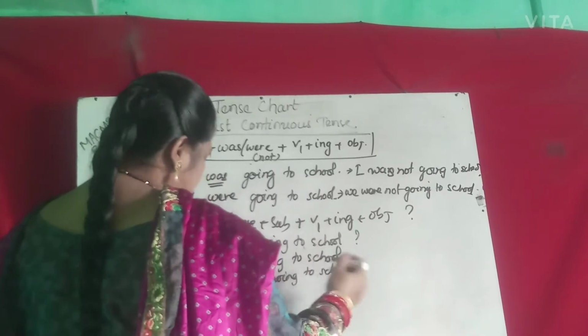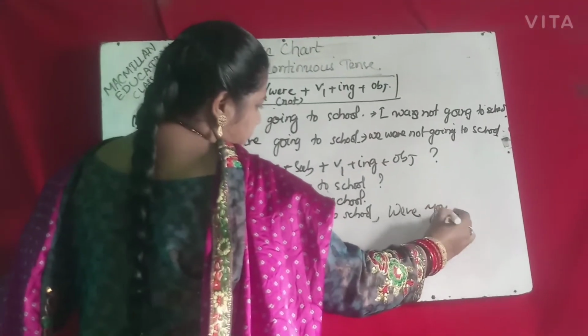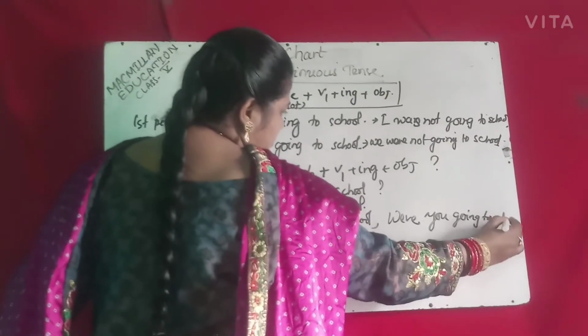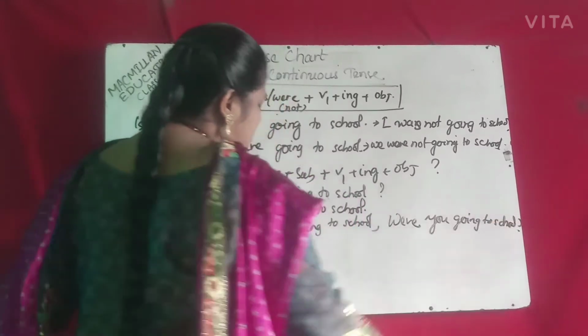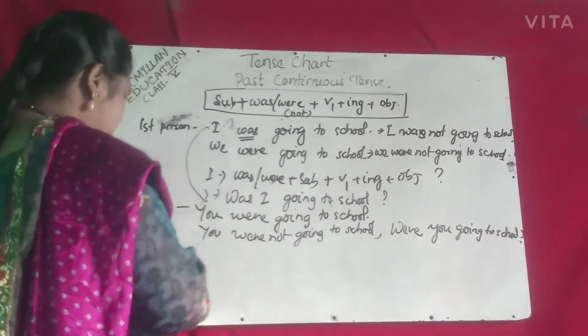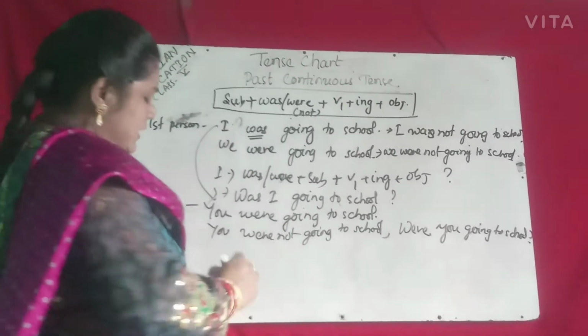Interrogative: were you going to school? So for an interrogative sentence, was or were will go first. Then the third person: he, she, it.